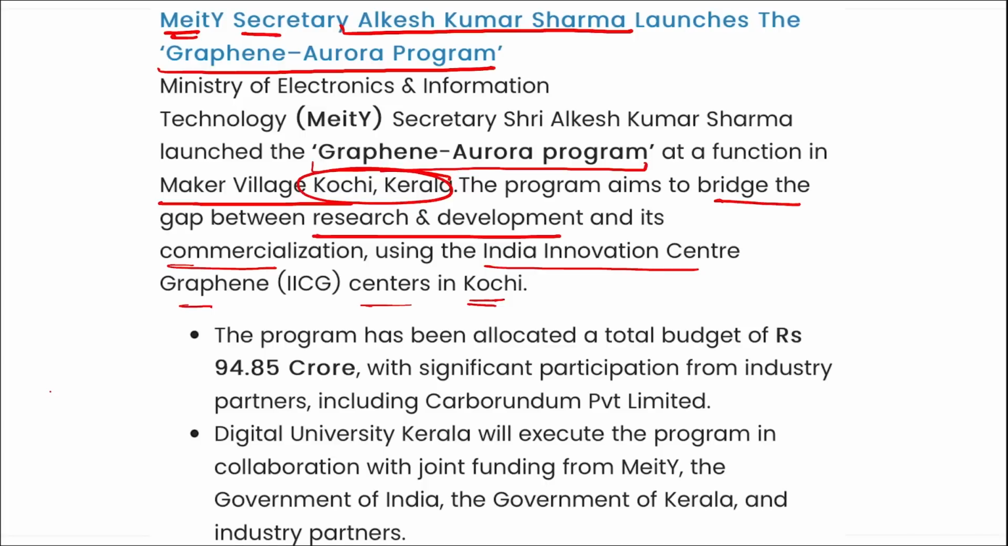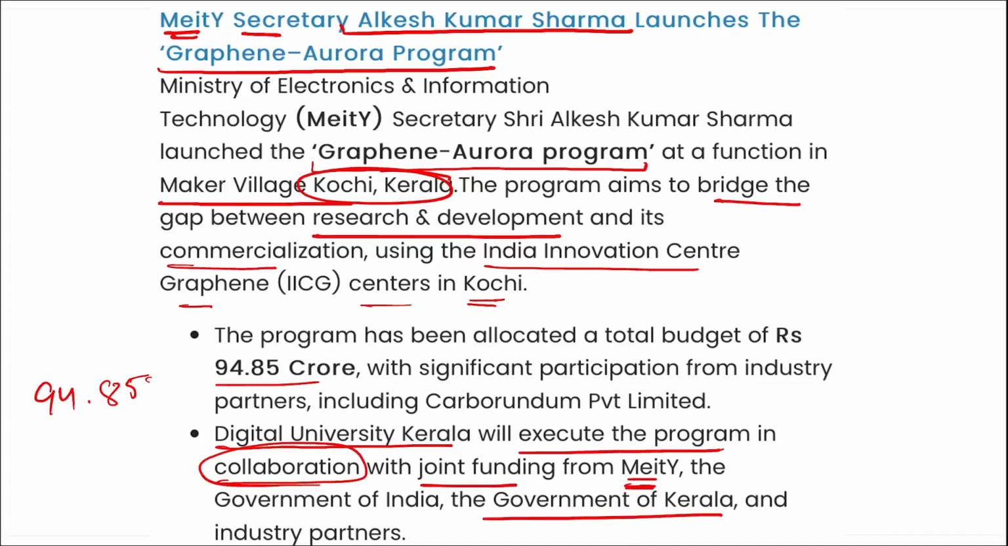This program has been allocated with a budget of 94.85 crore rupees, right? And the Digital University Kerala will execute the program in collaboration with joint funding from MEITY, the Government of India and the Government of Kerala and various industry partners. Correct? Now if we talk about this Graphene Aurora program, what is this and where was this launched? First question, where was this launched? At Maker Village, Kochi, Kerala.